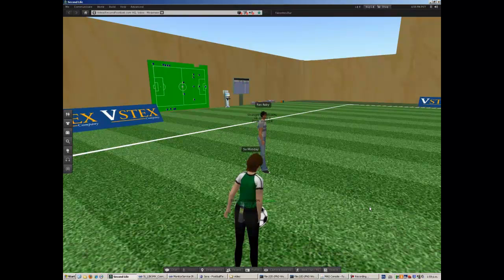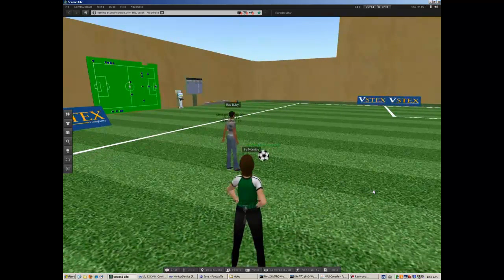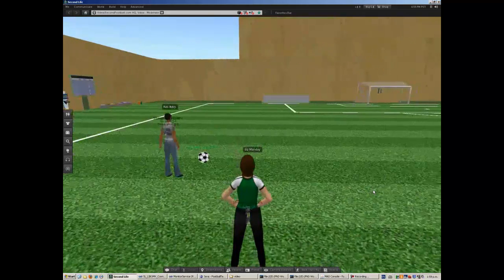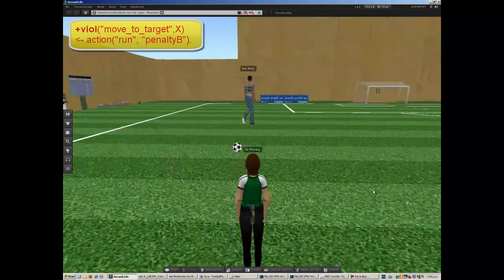When Sumande passes the ball to Rasrubi and does not run towards the goal, the expectation monitor detects this violation. This triggers a new agent plan instructing the agent to run towards the goal to score a goal by himself.